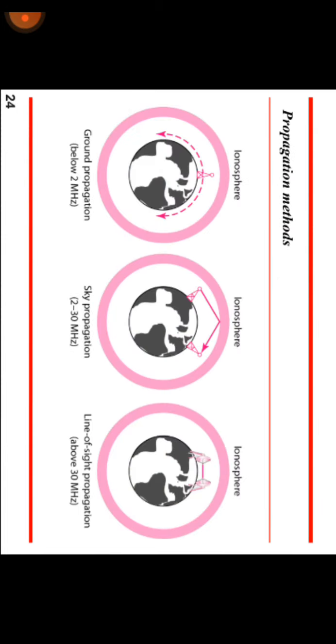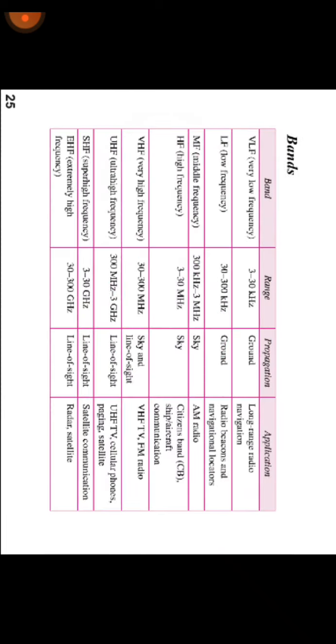This is the propagation method I have shown here. One is ground propagation, another is sky propagation, another is line of sight propagation. Between the ionosphere layer and the Earth's surface, in ground propagation it is below 2 MHz. In sky propagation it ranges from 2 to 30 MHz. Line of sight propagation is above 30 MHz. So it is a band.